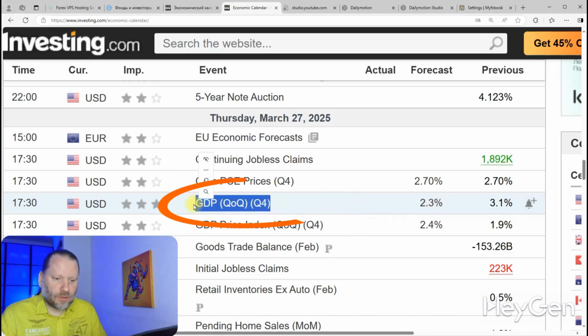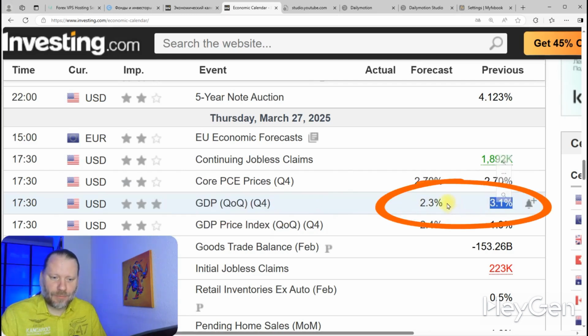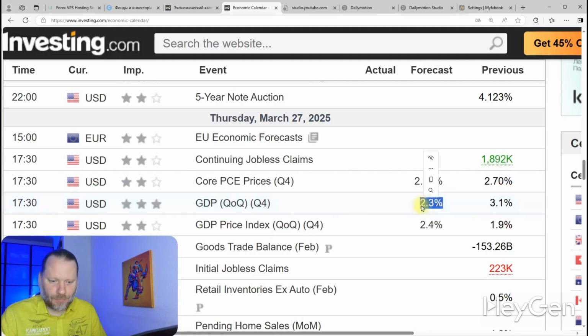The gross domestic product of the USA, with a previous value and a forecast. What does this mean for us as traders? This means that if the data comes out worse than forecasted, it will be bad news for the USA. And the dollar is likely to drop significantly at the time of the news release, and if the dollar drops, then gold, of course, will rise.